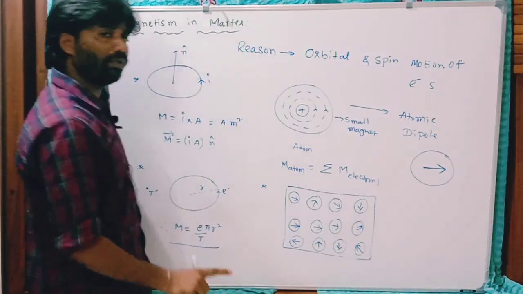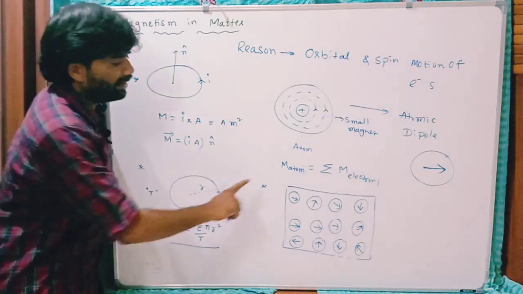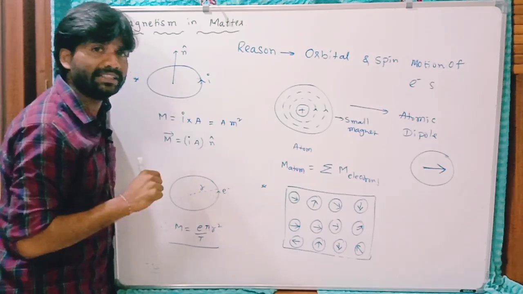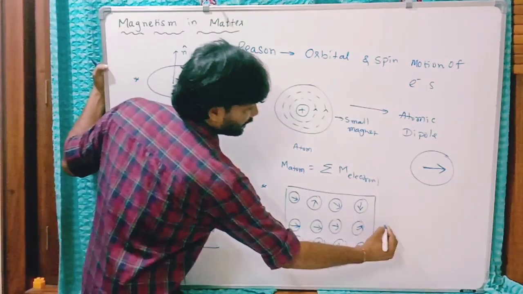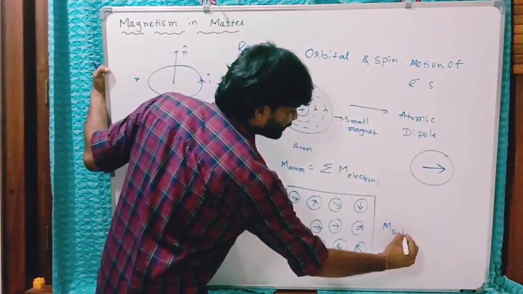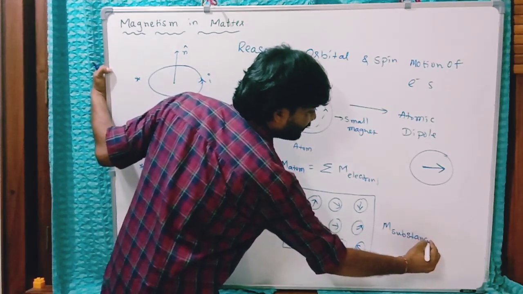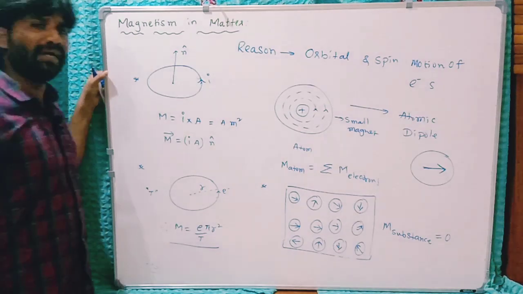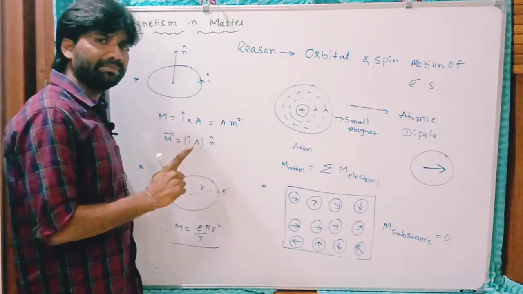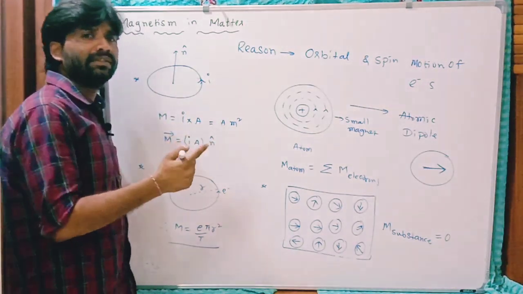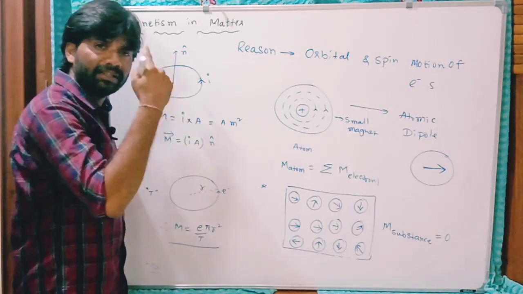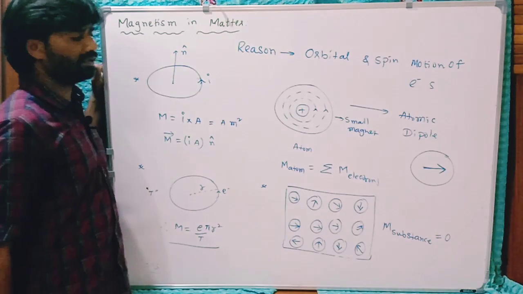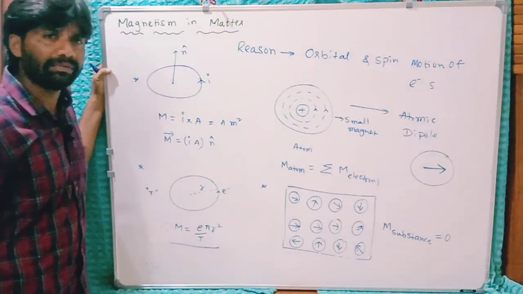Because of random orientation, the magnetic moment of all these atoms gets cancelled by each other. So the net magnetic moment of this whole substance is 0. Reason is magnetic moment of one atom is cancelled with magnetic moment of other atomic dipole moment. So that is why the whole substance magnetic moment is 0.